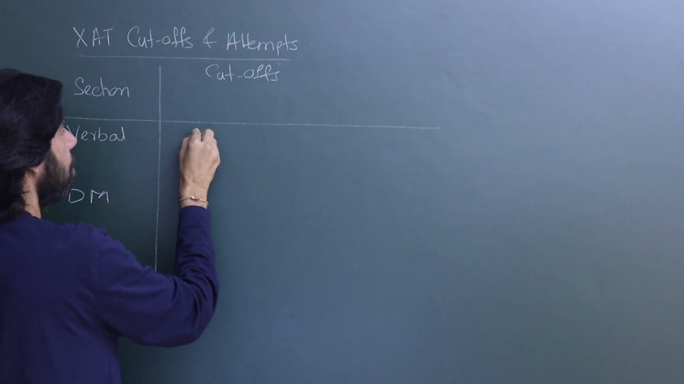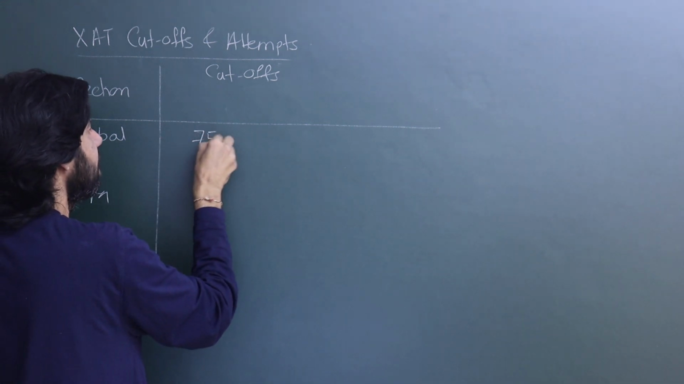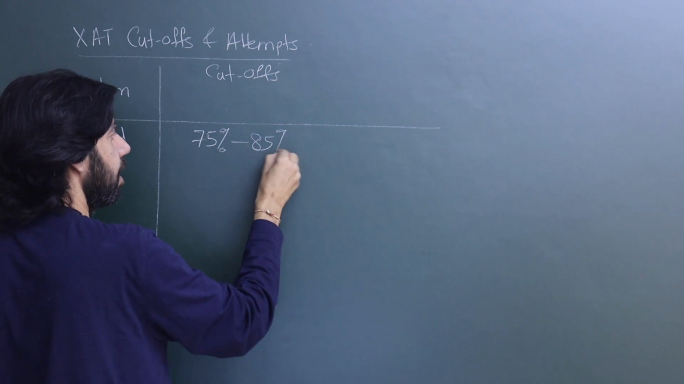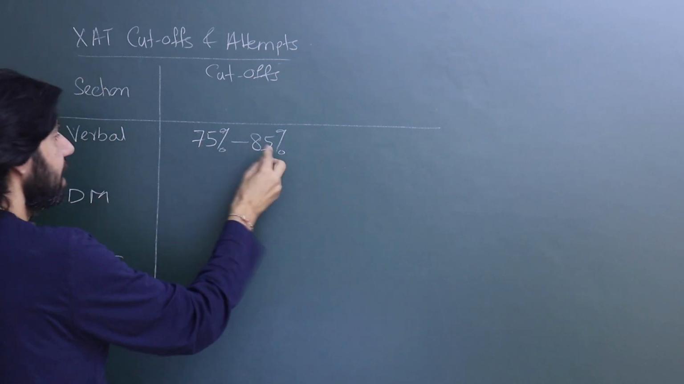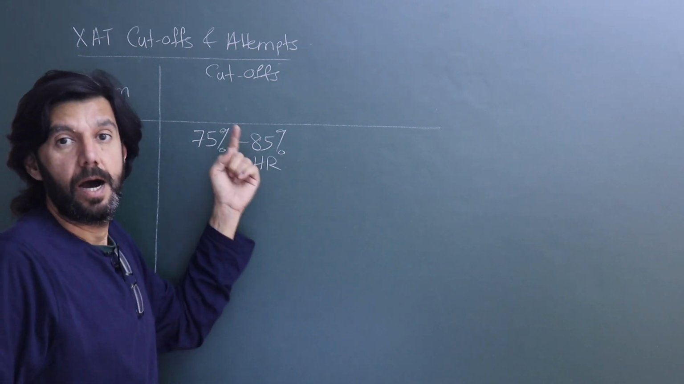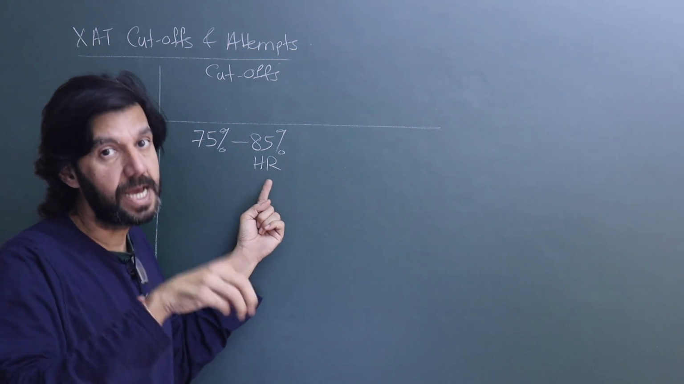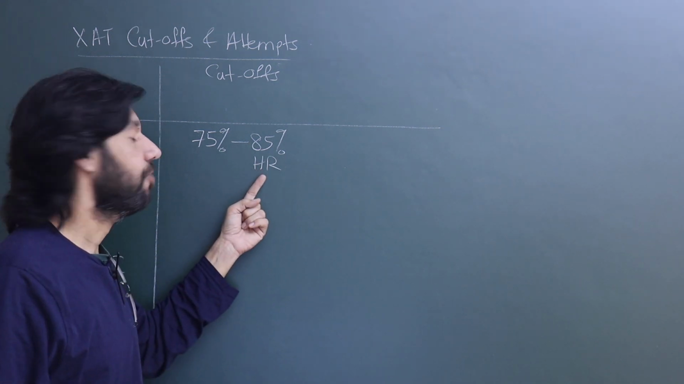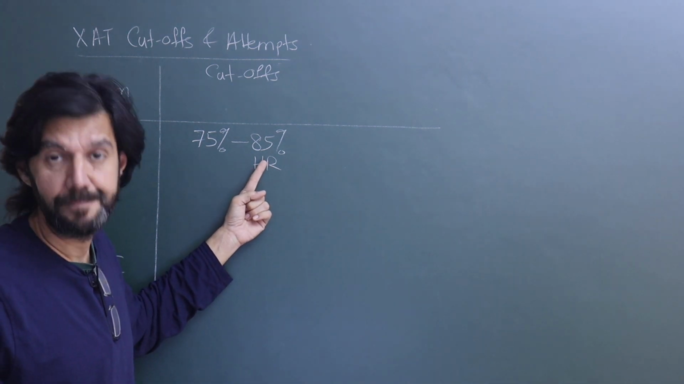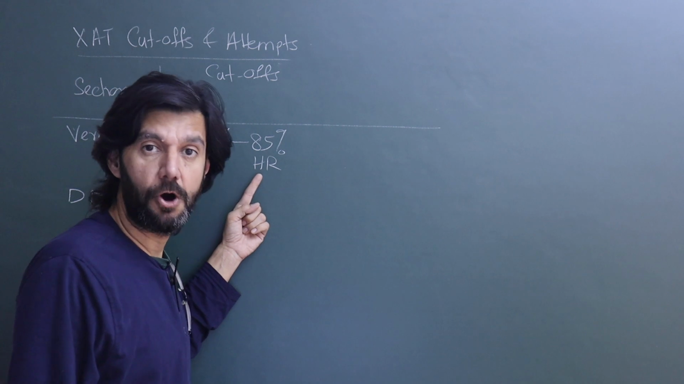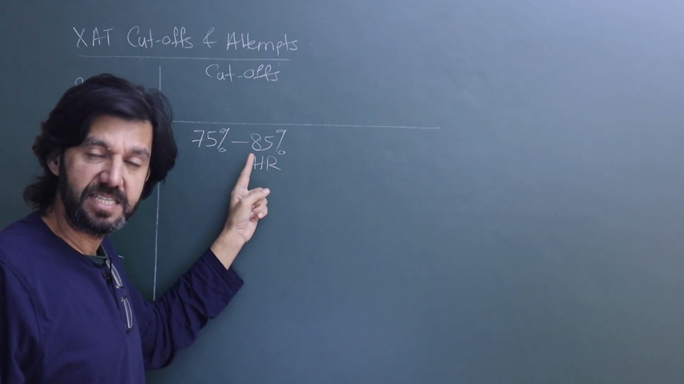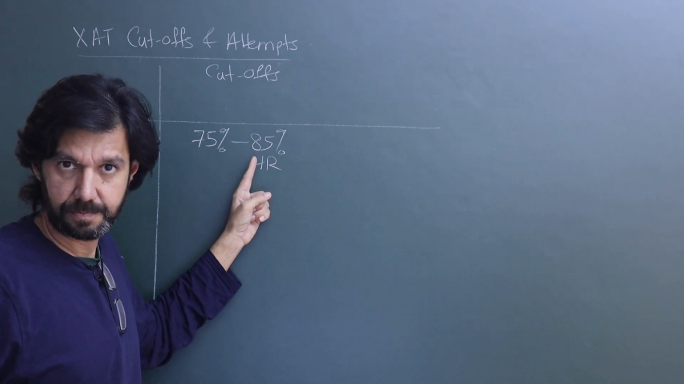So the verbal cutoff varies between 75 percentile to 85 percentile. And in verbal, as I said, HR has a higher percentile. Between gender, who has a higher percentile? Boys. So boys applying for HR will have a sectional cutoff of 85 percentile. Girls for the HR program will have 5 less, around 80 percentile.